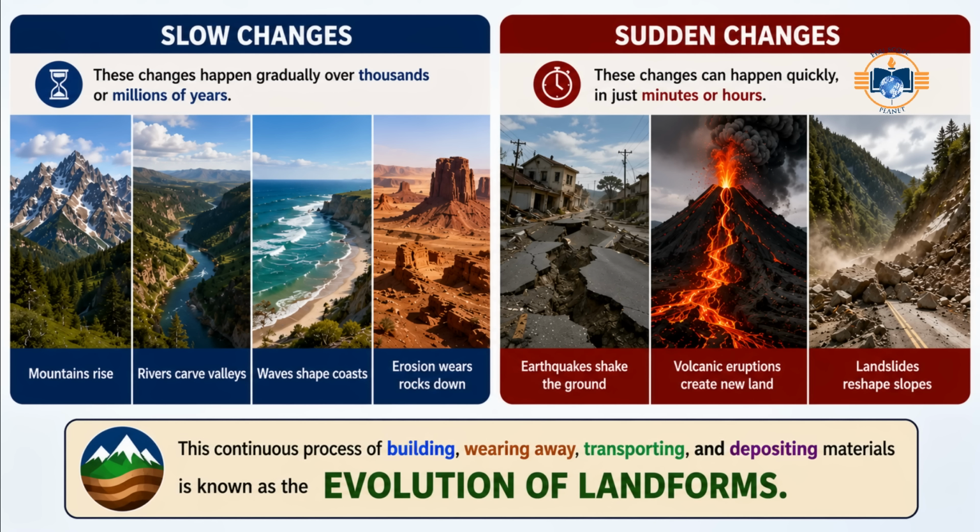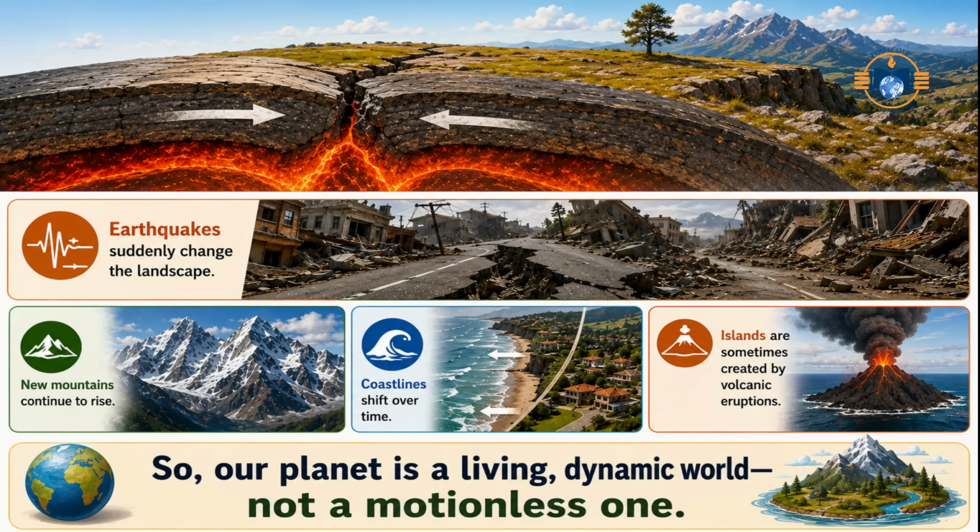Most take thousands or millions of years, so we don't notice them during our lifetime. However, some events, such as earthquakes, volcanic eruptions, or landslides, can change the landscape within just a few minutes or hours. This continuous process of building, wearing away, transporting, and depositing materials is known as the evolution of landforms. Earth's surface is never completely still.